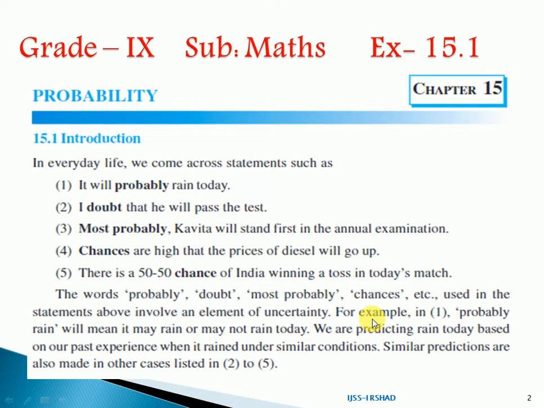For example, in statement number 1, "probably rain" means it may rain or may not rain today. We are predicting rain today based on our past experience, when it rained under similar conditions. Similar predictions are also made in the other cases listed in 2 to 5.